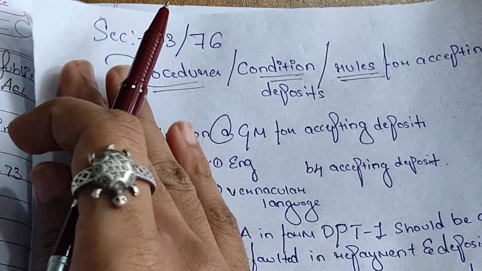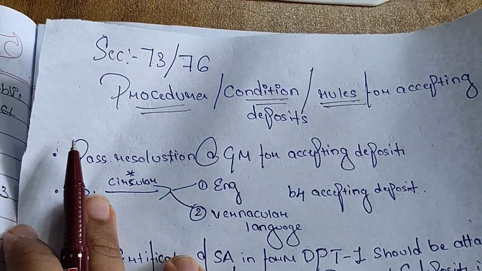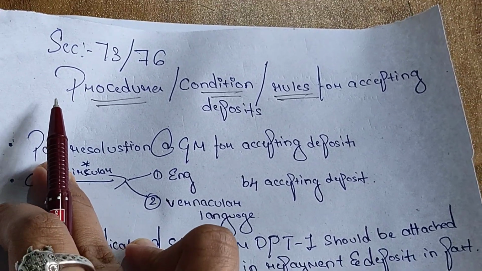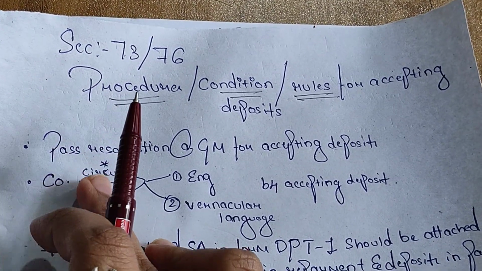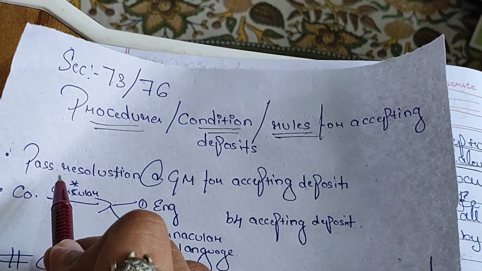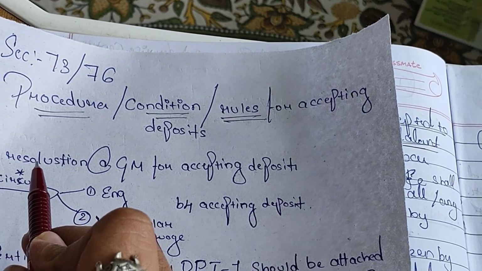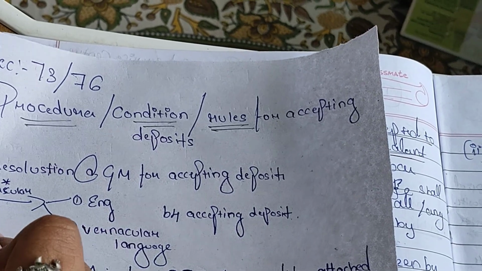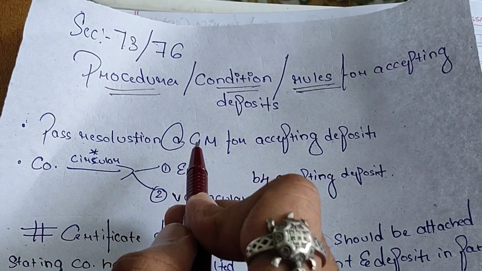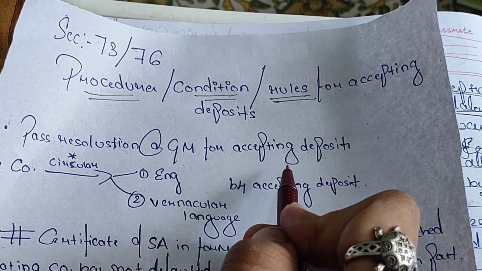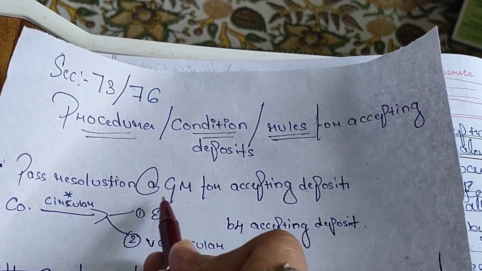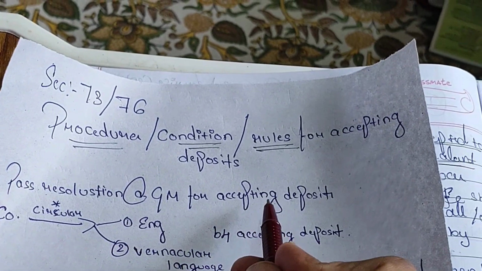Yes, let's see what the procedure, conditions, and rules are for accepting deposits. What are the procedures? A company is required to pass a resolution at a general meeting for accepting deposits. Firstly, it must pass a resolution at a general meeting for accepting deposits.